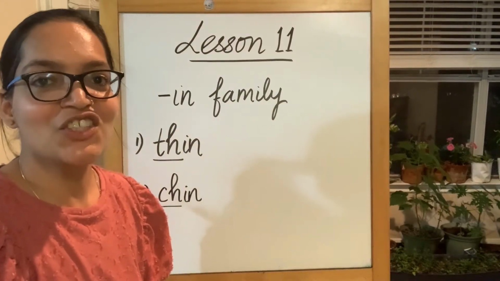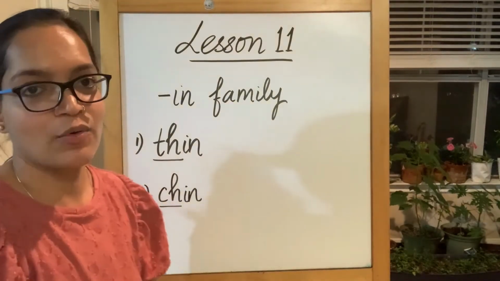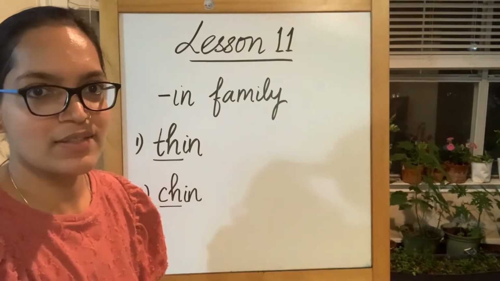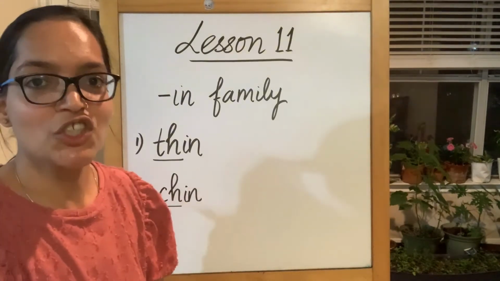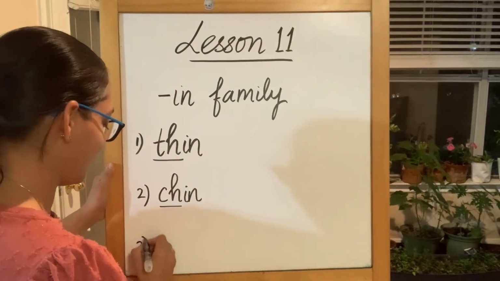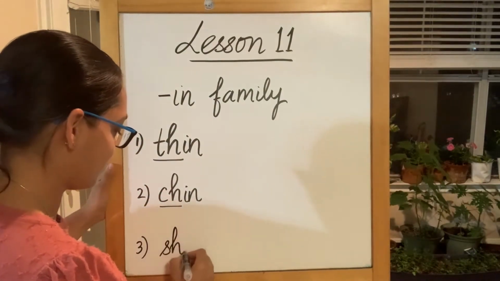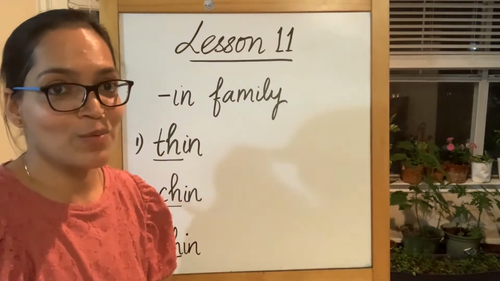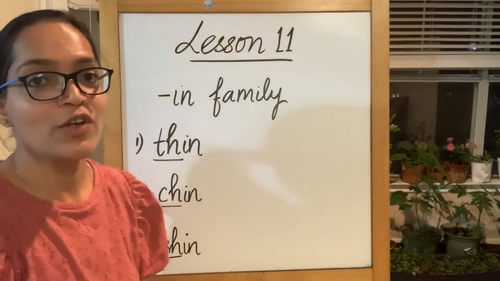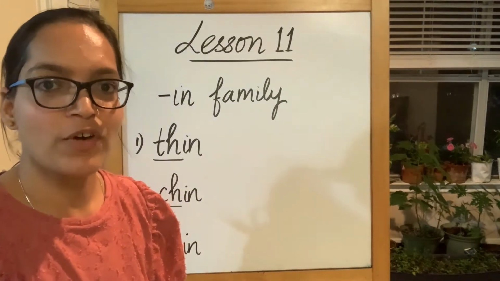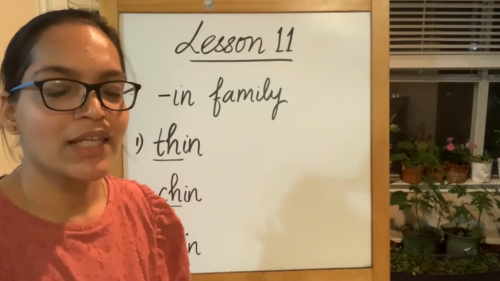Next one is ch. CH makes the sound of ch. It also makes a sound of k in some cases. Here it is, ch. Ch, in becomes chin. I hope you remember this. SH makes a sound of sh. Sh, in, shin. The front part of our leg, just below the knee, that's shin.